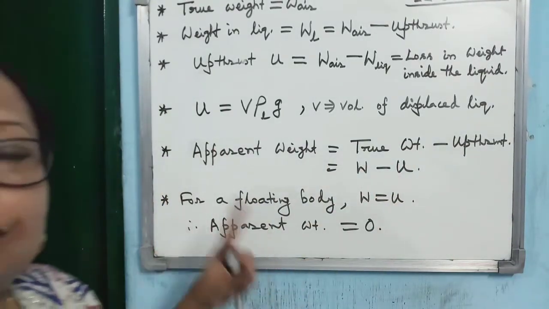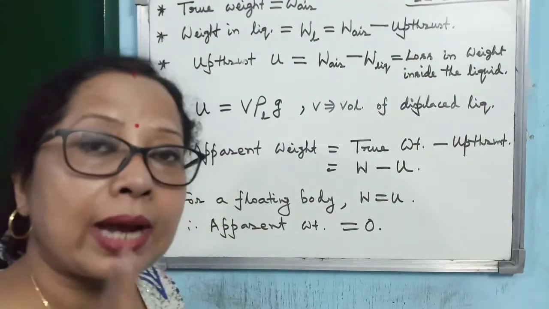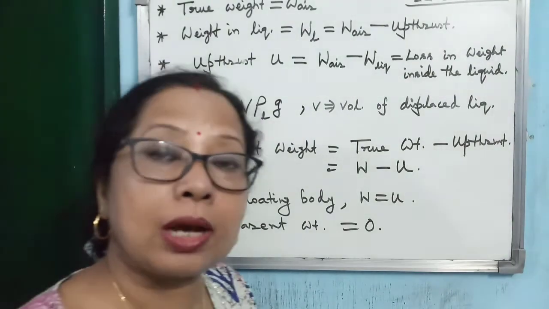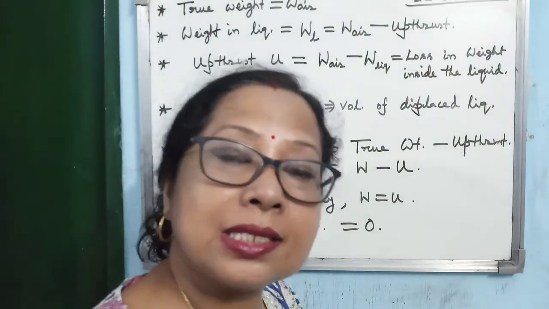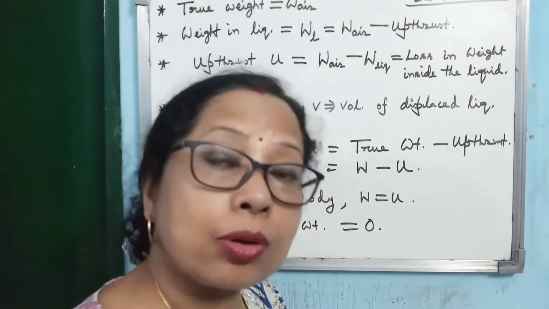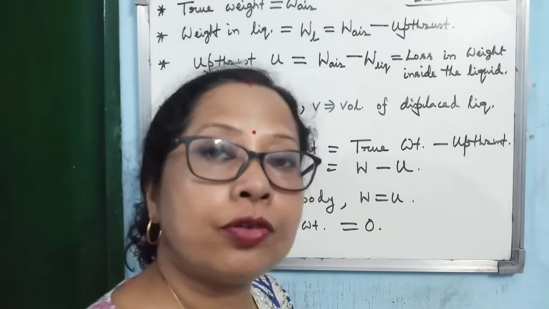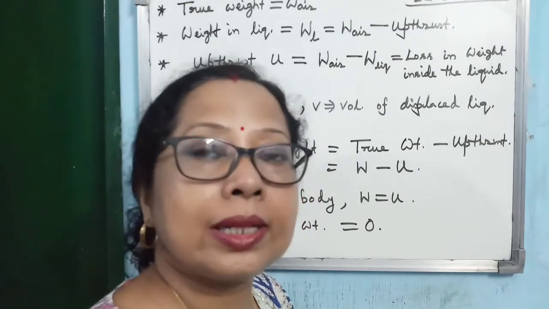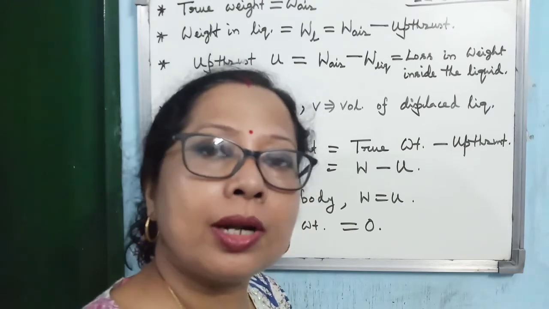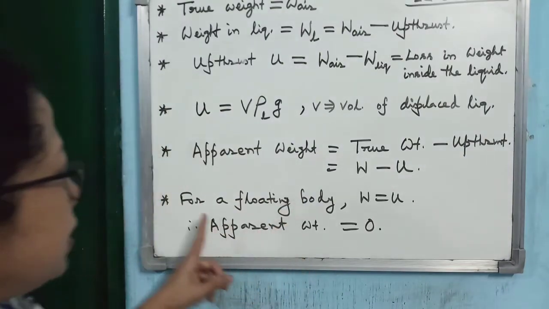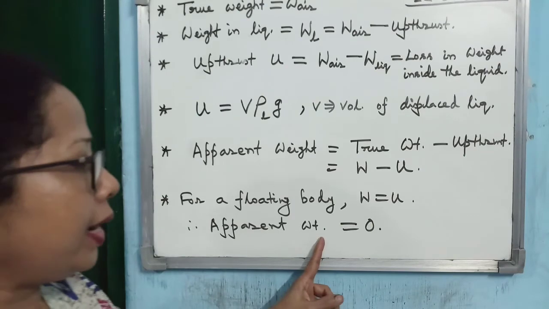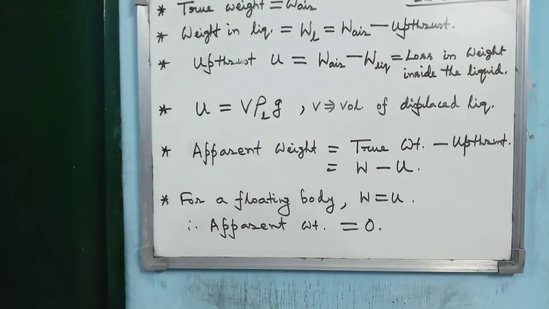Now, when a body floats, I hope you remember the two diagrams I have drawn, completely immersed and partially immersed. In both cases, I wrote W equal to U. Why is the body neither moving up nor coming down? Because the upward and downward forces were equal. Downward force W, upward force U. Both were equal. That's why they were floating within the liquid. So for a floating body, as W equals U, the apparent weight of a floating body is equal to 0.